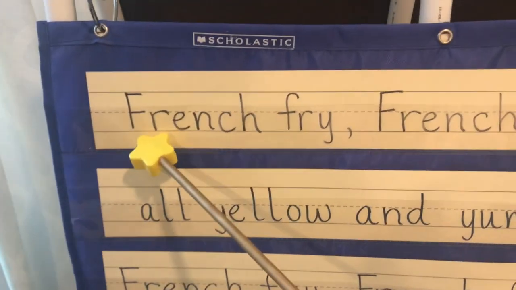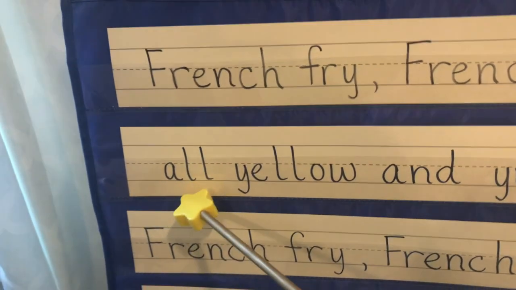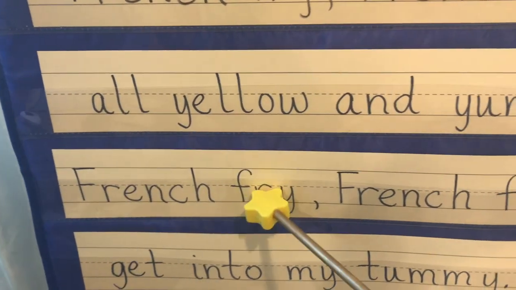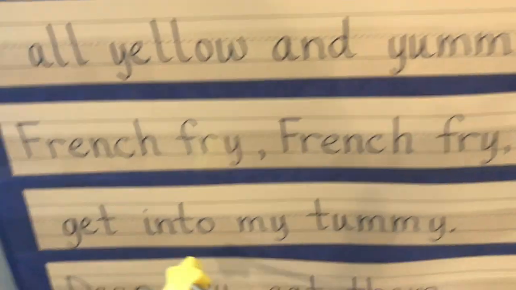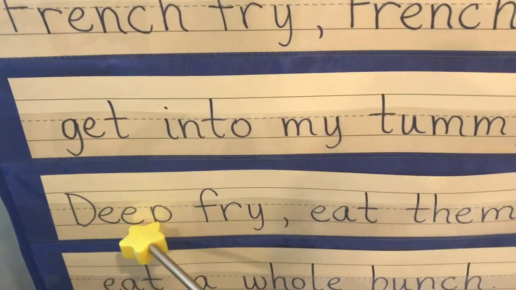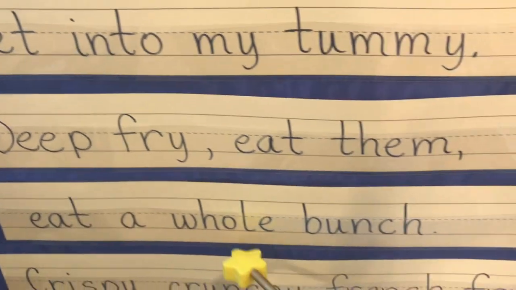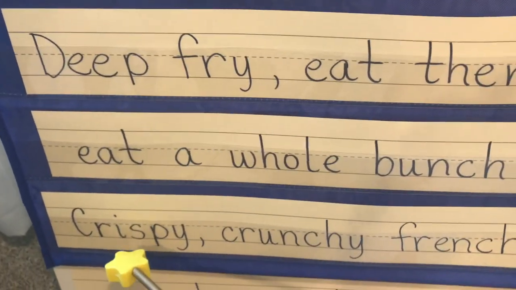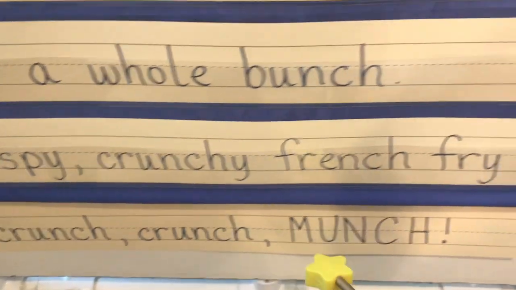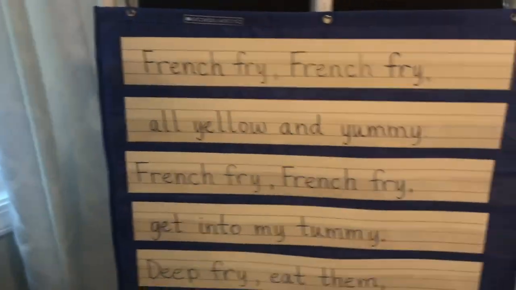All right. French fry, all yellow and yummy. French fry, get into my tummy. Deep fry, eat them, eat a whole bunch. Crispy, crunchy French fry, crunch, crunch, munch. All right, good one there. Did you see a lot of Y's?